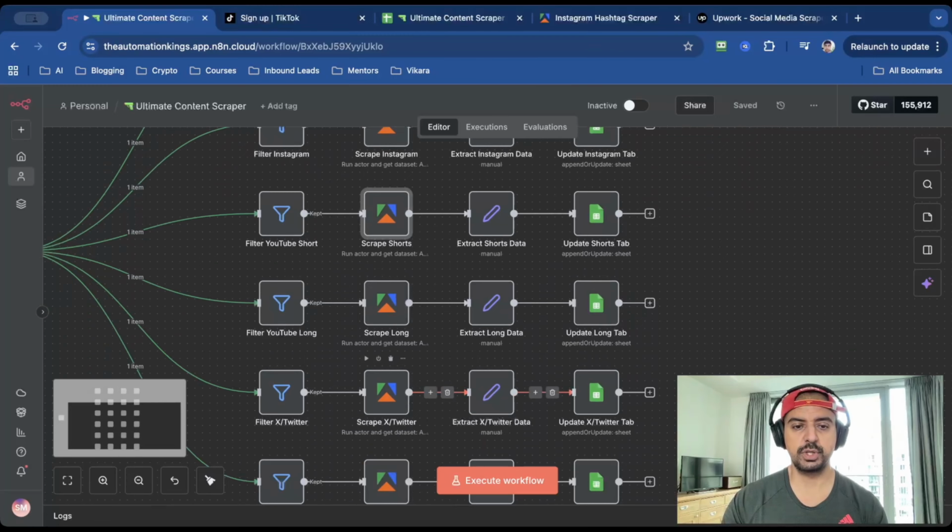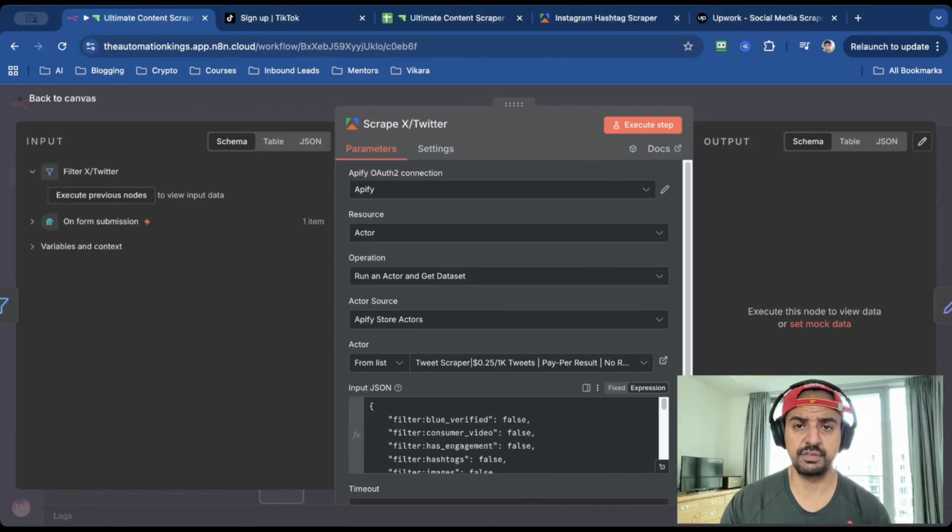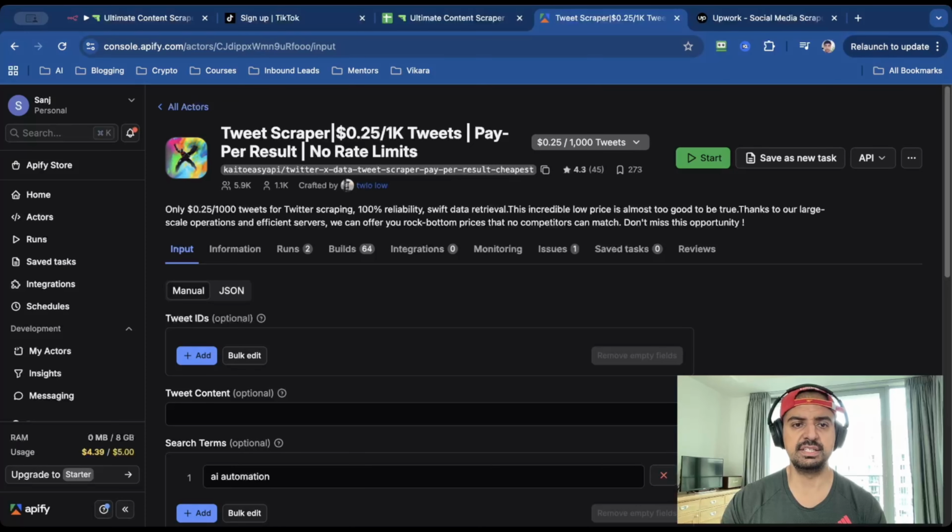And then for X, Twitter, I've got this one here. It's got a long name, so let me show you inside of Apify. And it's this one here. It's called Kato Easy API. It's only 25 cents for 1,000 tweets. And again, you just grab the JSON payload from here.